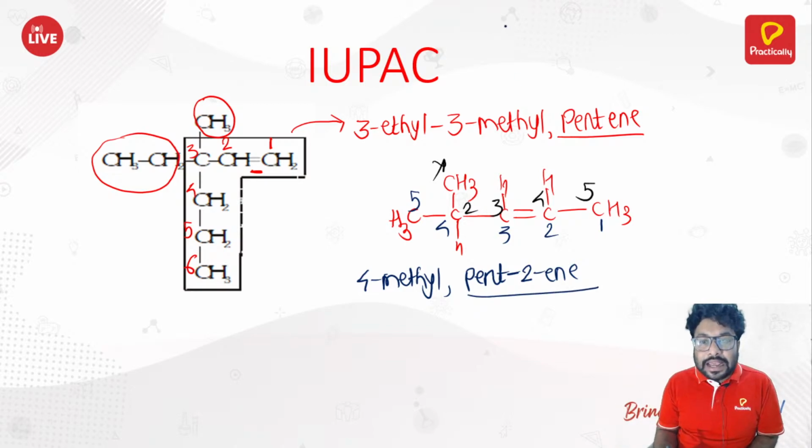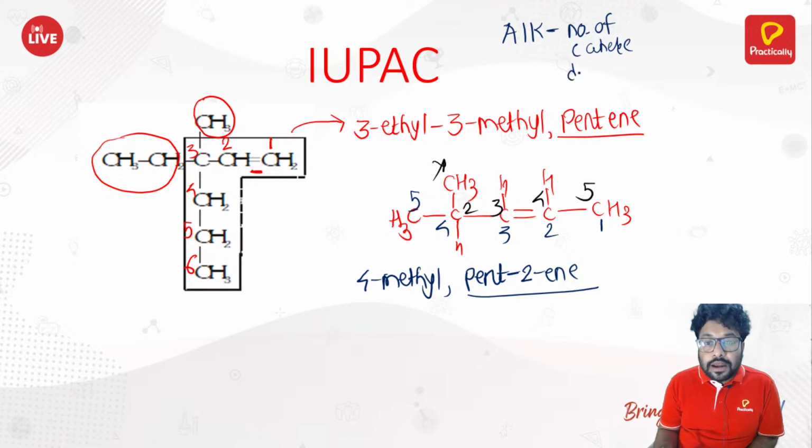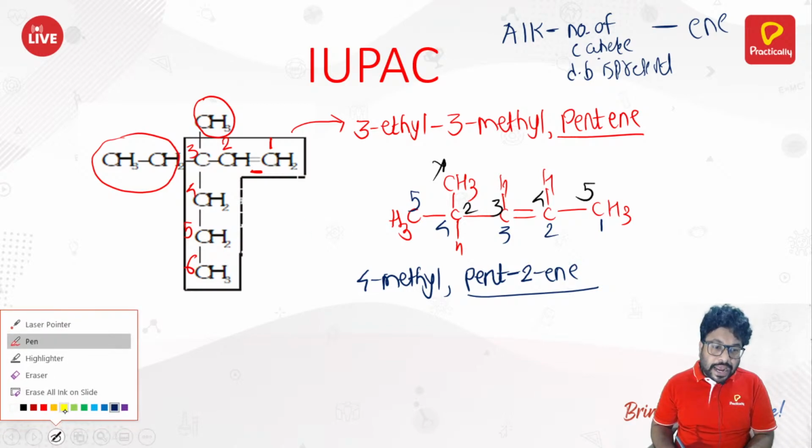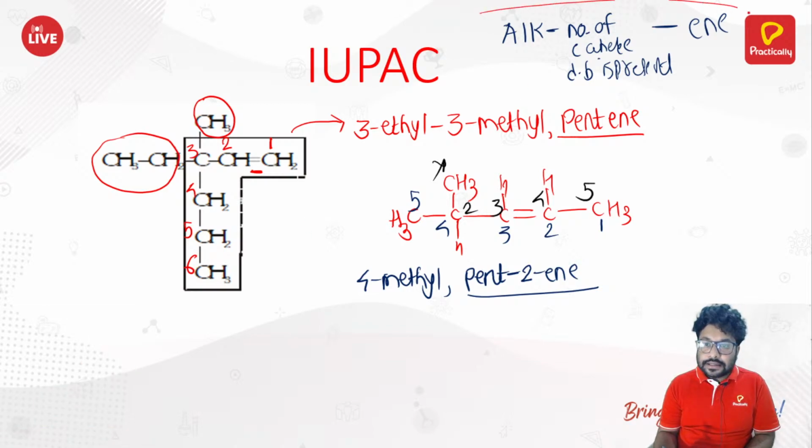So basically, an alkene should be named as alk, dash, the number of the carbon where the double bond is present, dash, ene. That is how you name the alkenes.